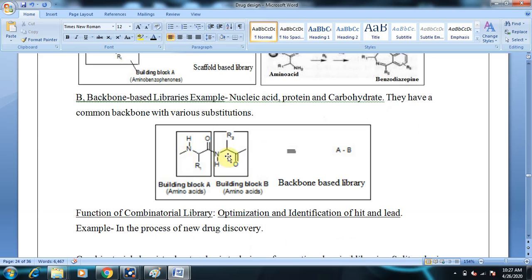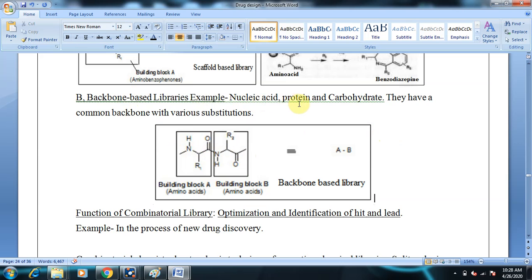So now what is the backbone of a protein? The peptide bond. As you can see, this is NH CH2 C double bond O NH. So this is the peptide bond, NH C double bond O. This is considered the backbone, and the R groups may vary. So if the backbone is the same for the designed library, then it constitutes a backbone based library.